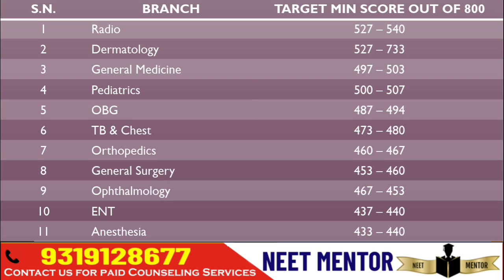I have just covered the clinical branches, and this is going to give you a very good idea of what your target score should be. When you do the GT and test series, you will have a different score, because wherever you have joined the test series, they will change their question pattern, with more image based questions, video based questions, and GIS based questions, and 200 questions will be there in 3 hours and 30 minutes. So out of that, how much you are able to score, you should tally with this target score for getting a government college in these branches.